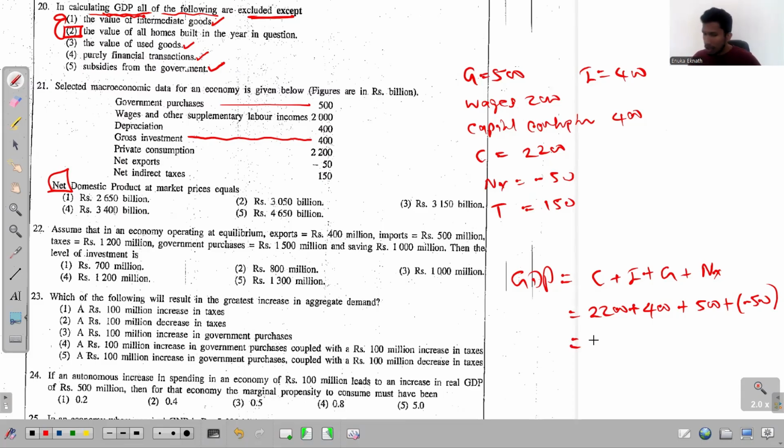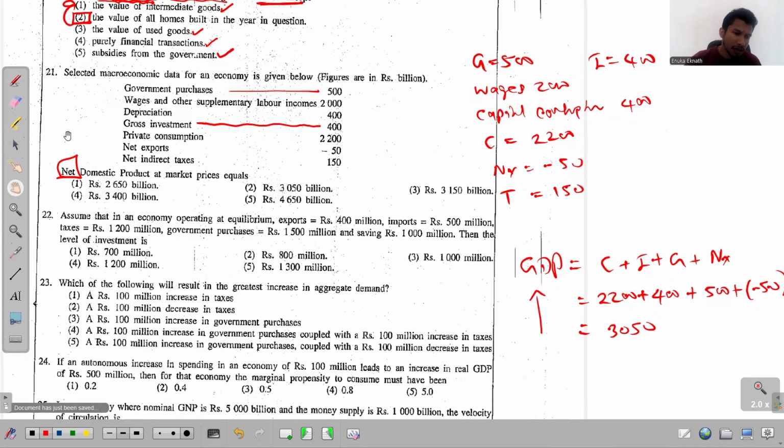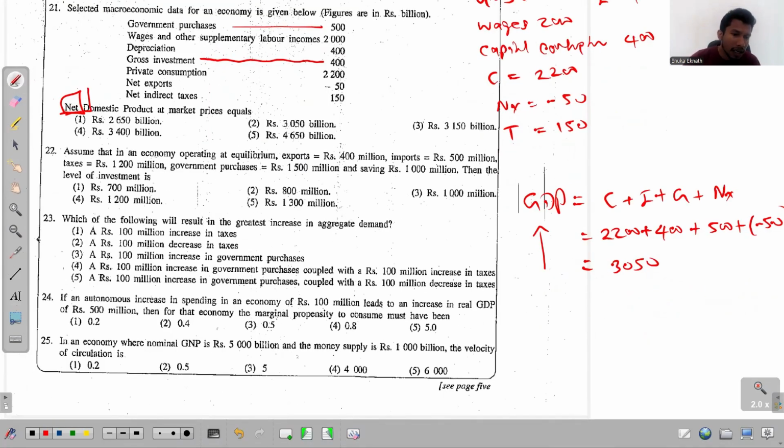So that the total is 3050. That's the total, right? But remember, that's not the answer. This is just the GDP. But what do they ask us to find? They ask us to find the net domestic product. Right? The net domestic, this is anyway at market price. The expenditure approach gives you the value at market price, so no problem with that.